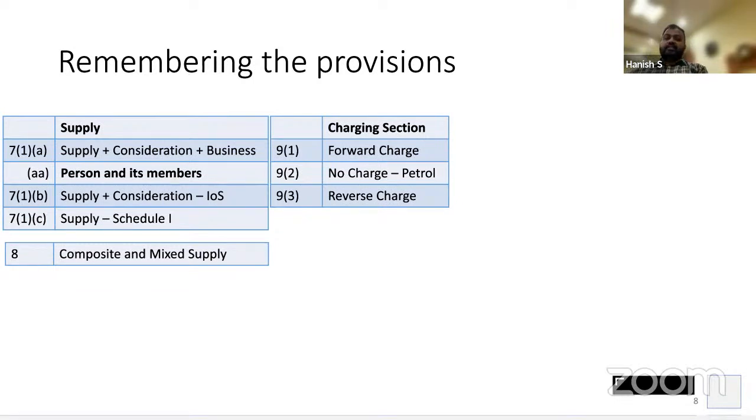Correct? Like that. Right? So 9.1, forward charge. Who has to pay tax? The supplier has to pay the tax. 9.2, petrol and petroleum products, nobody will pay the tax till the GST Council decides. GST Council is still deciding only. 9.3, RCM. Who will pay the tax? You supply, the recipient, somebody else will pay tax on your behalf.